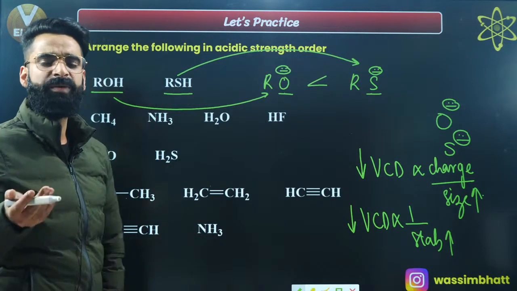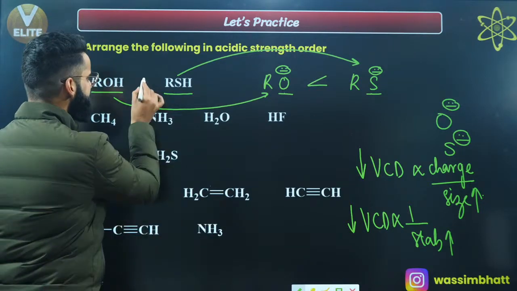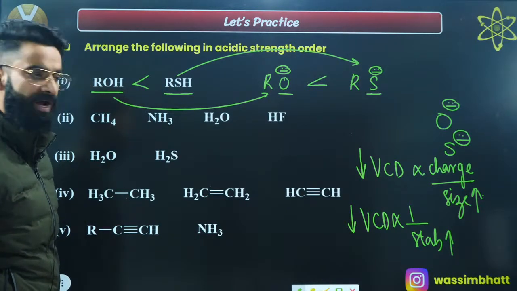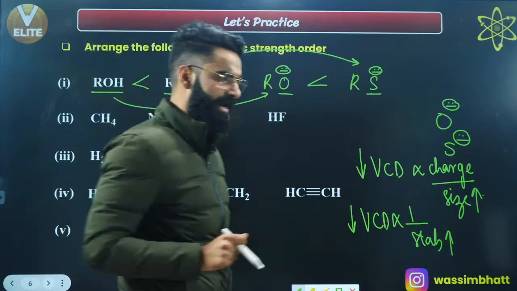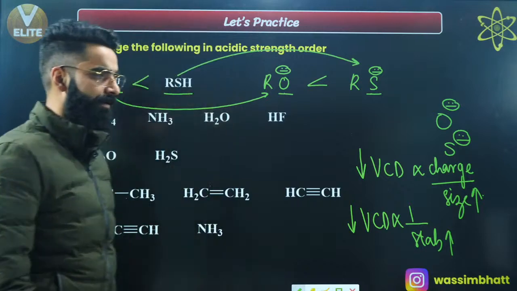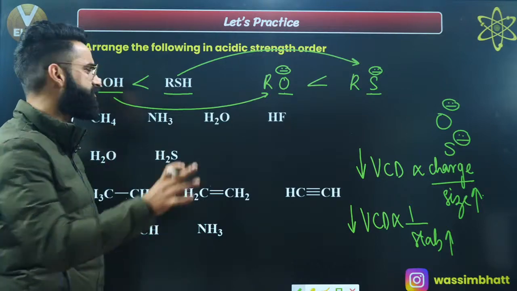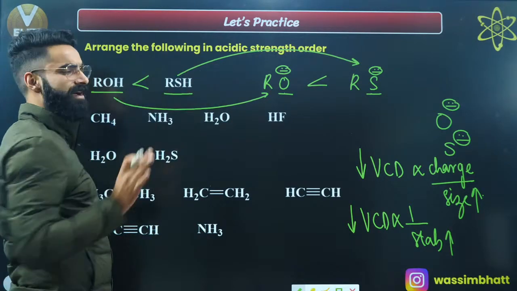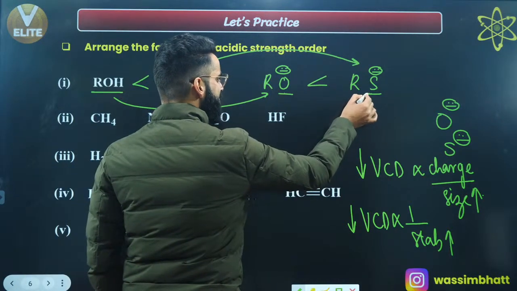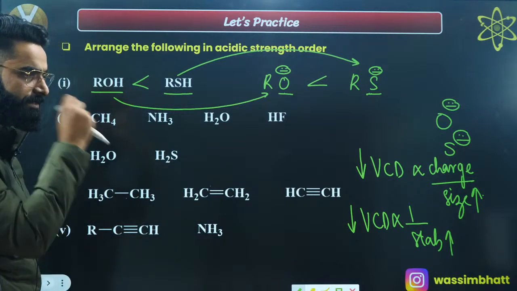Wherever the stability of the conjugate base is more, its corresponding acid is going to be stronger, right? So I'll say this is going to be the acidic strength order, correct? As simple as that, right, people? You can let me know in the chats if it's clear to everyone so that I can move on to the next question. Let me know fast in the chats. I have drawn simply the conjugate bases of these acids, and I compared the stability of the conjugate bases, right? This conjugate base was found to be stable, so its acid is going to be stronger compared to this ROH. As simple as that, right?